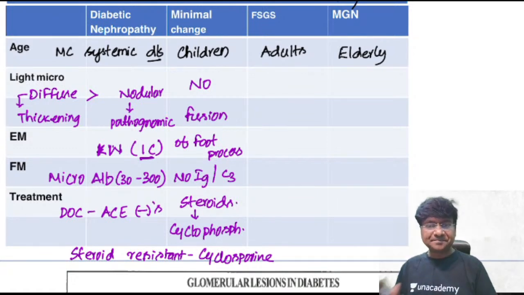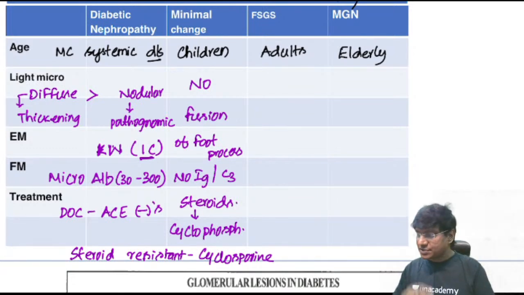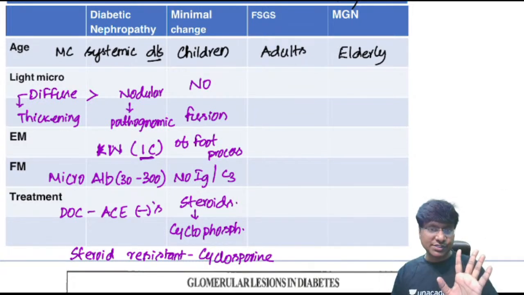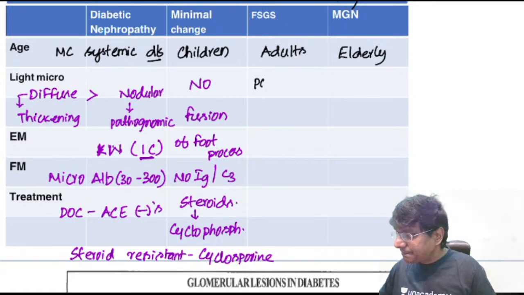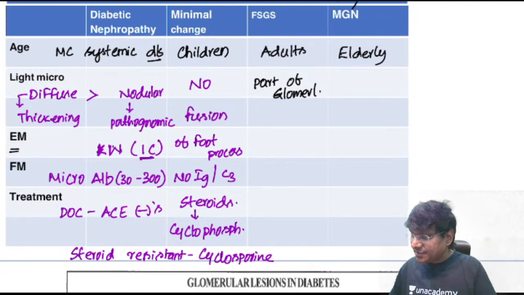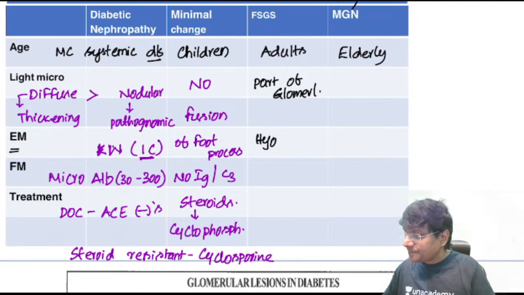Then coming to focal segmental glomerulosclerosis. In light microscopy in focal segmental glomerulosclerosis, you will observe that, see, in FSGS, it is not the entire glomerulus which will undergo sclerosis. It is only part of the glomerulus.